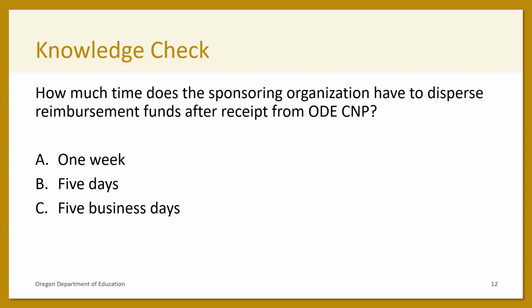How much time does the sponsoring organization have to disperse reimbursement funds after receipt from ODE-CNP? Is it A, 1 week, B, 5 days, or C, 5 business days? The answer is B. The sponsor has up to 5 days to disperse funds received from ODE-CNP for reimbursement to the unaffiliated center.